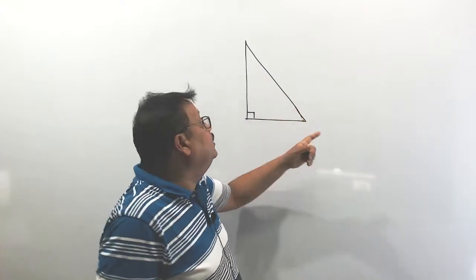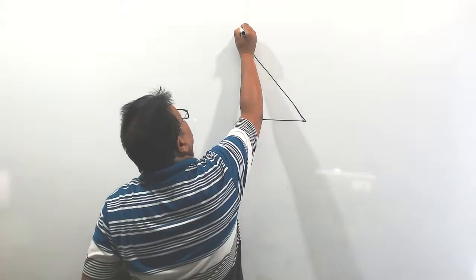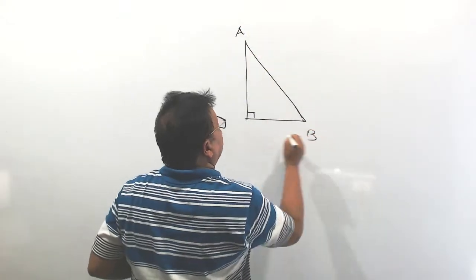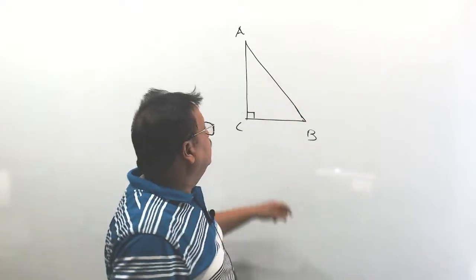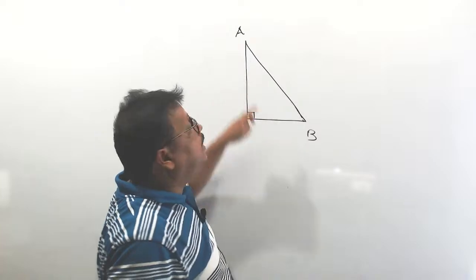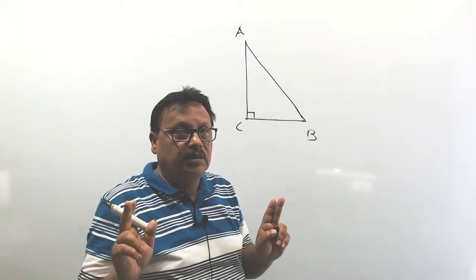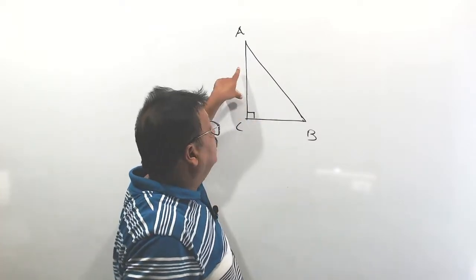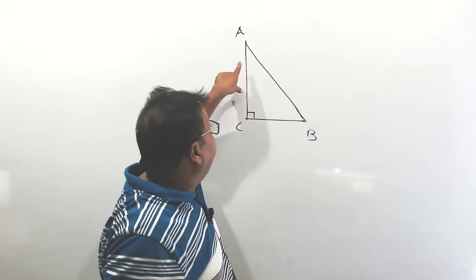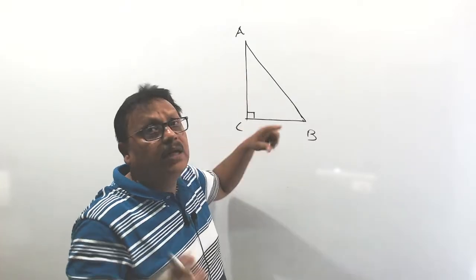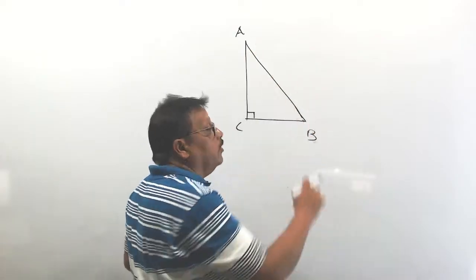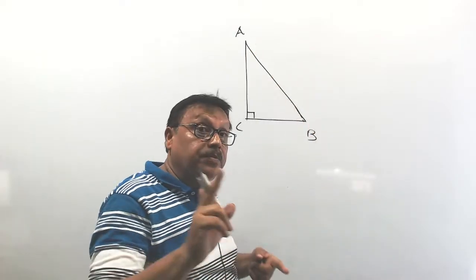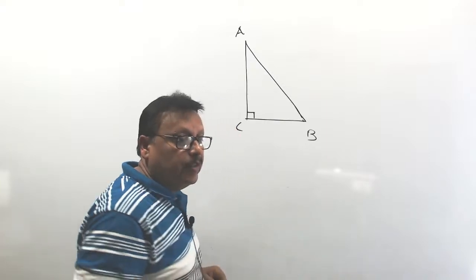Here, A, B, C: AB is the hypotenuse, and CB and CA are the other two sides. One may be the base and the other the height. The hypotenuse is the longer side, of course, but the triangle must be right angled. Remember, don't forget it.